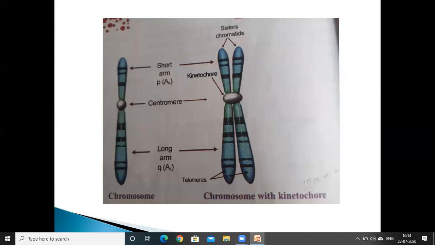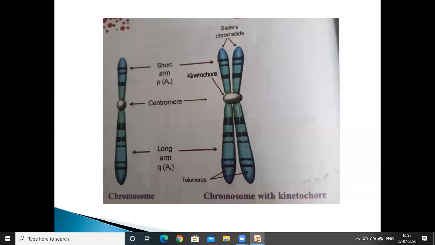The telomere region is rich in guanine base. The end of the pole of the chromosome is rich in guanine. The enzyme telomerase synthesizes the telomere part of the chromosome.